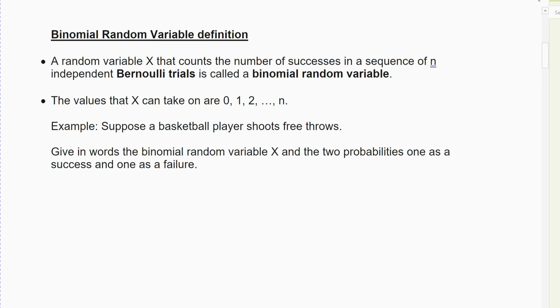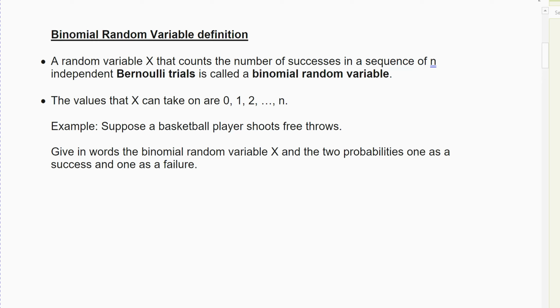You can do 2 free throws. If you're practicing, you can do 10, 50, 100, 1,000 free throws, right? And so you can do a whole bunch of these cases. I can shoot a whole bunch of free throws, with each of them having two possible outcomes. Flipping a coin is a binomial example. It's just an easy case because there's only a 50% chance either way. But that's a binomial, right?